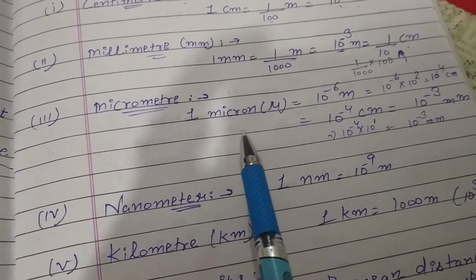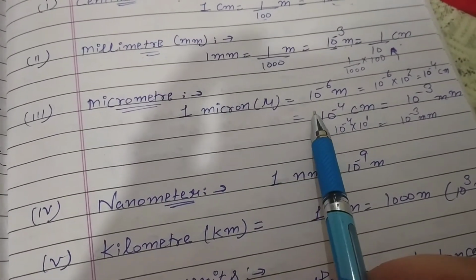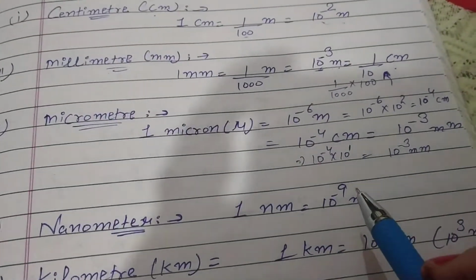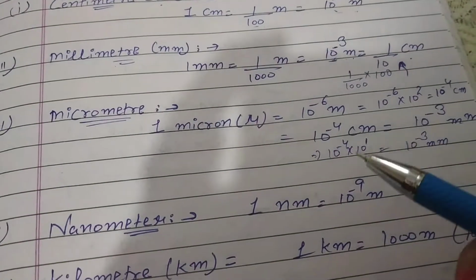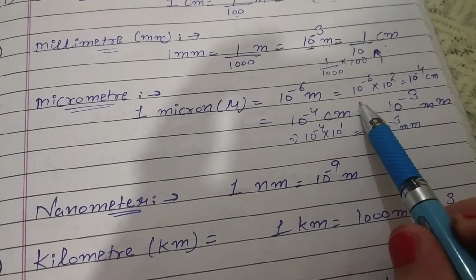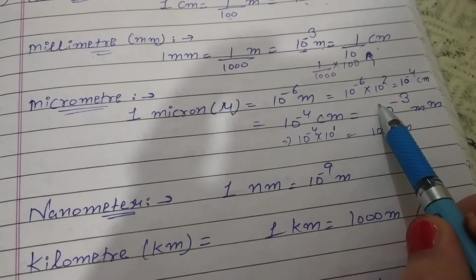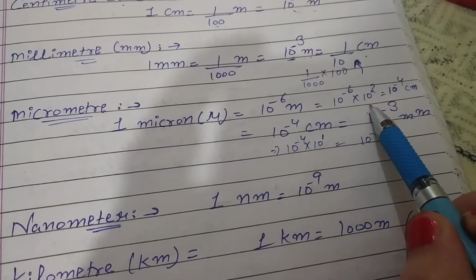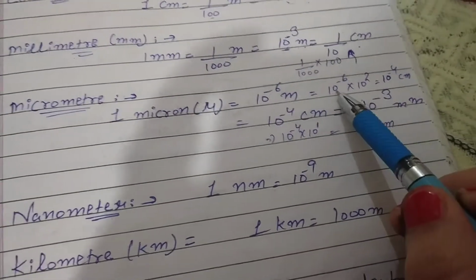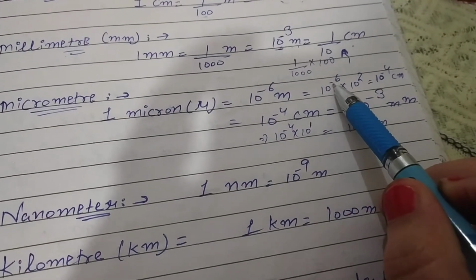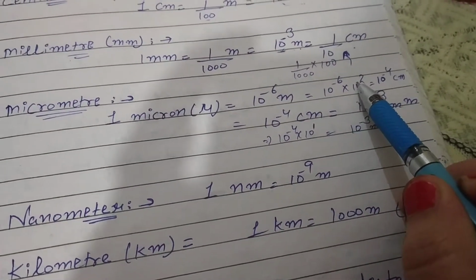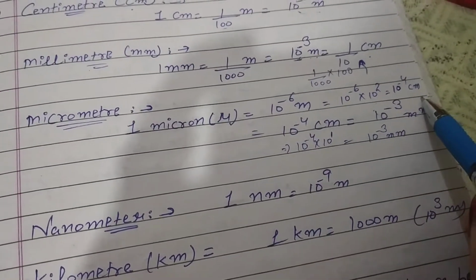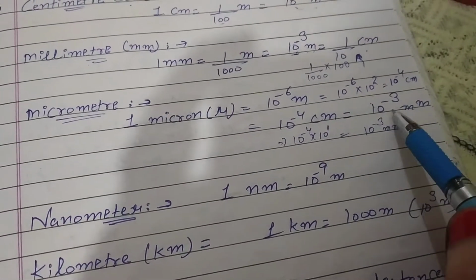Okay. 1 micron. What is the value of 1 micron? 1 micron is equal to 10 is to power minus 6 meter. Now if we want to convert meter into centimeter, then how will we convert? Write here 10 is to power minus 6 multiply 10 is to power 2. So as all of you know, if base is same, then power will be add or subtract. But here sign is different. 6 is given in term of minus and 2 is positive. Now this 6 number is greater. So write the value 10 is to power minus 6 centimeter. Now this will convert in centimeter.